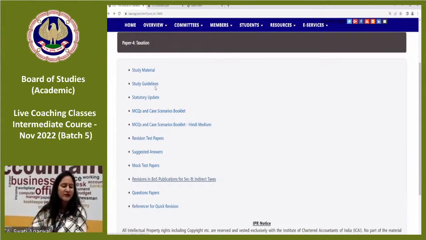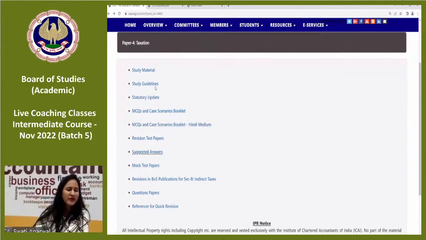Then question papers, then references for quick revision. I think it includes a summary. But otherwise also, friends, we have included the summary of each and every chapter in the let us recapitulate section of the study material. For each and every chapter, you have the summary with you, of module 1, which contains substantive provisions, as well as module 2, which contains the procedural part. You have the summary for the entire indirect taxes covered at intermediate level. So I don't feel you will have any sort of problem while revising your paper because it is very elaborate.